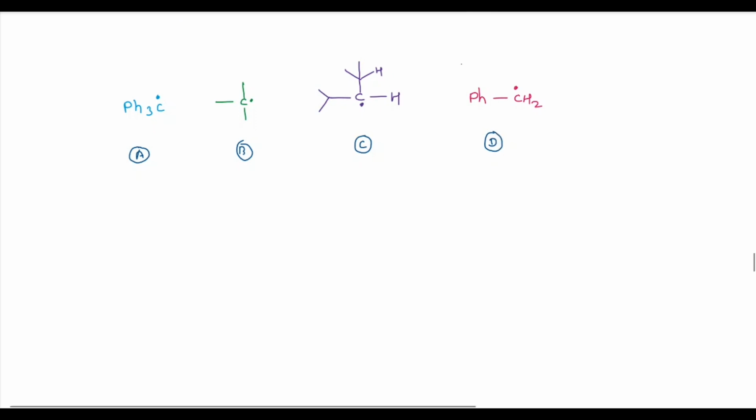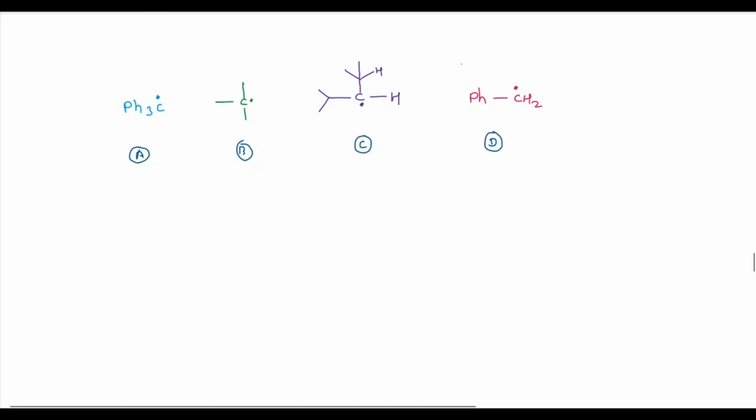If you observe, structure A is a triphenyl methyl radical, and structure D is a phenyl methyl radical. In both structures A and D, there is an R effect, that is the resonance effect, and in structures B and C, there is an I effect. The R effect is predominant over the I effect.